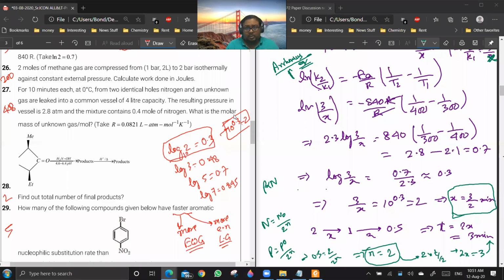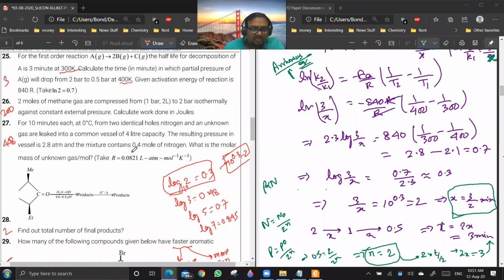So you have to use this thing, no? Everyone knows log 2 is equal to 0.3. So 10 to the power 0.3 is 2. Okay, sir. In the exam they will give it, but I have taught you people that much that you can take these decisions on your own.